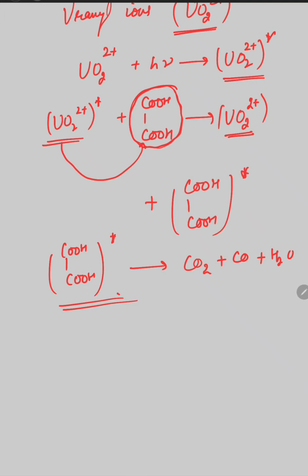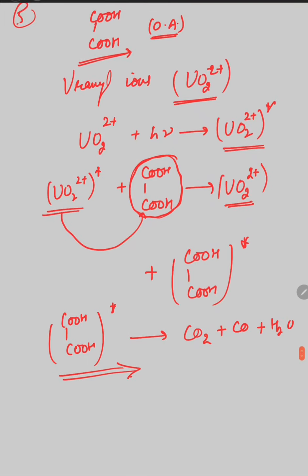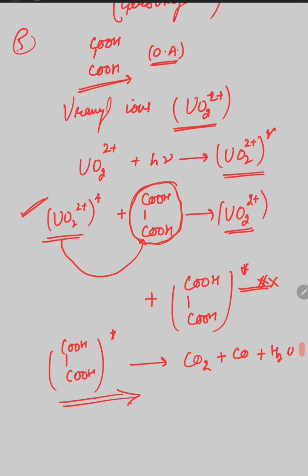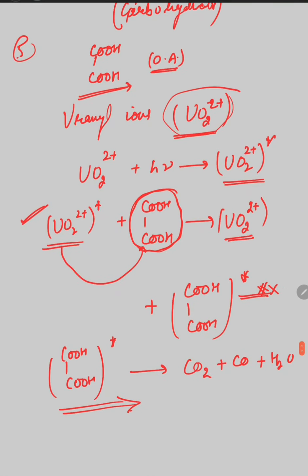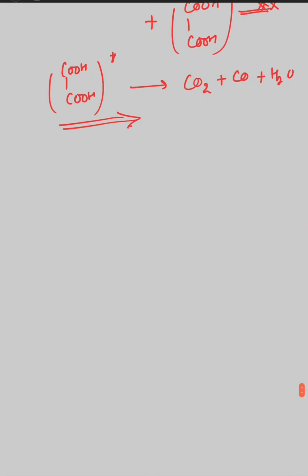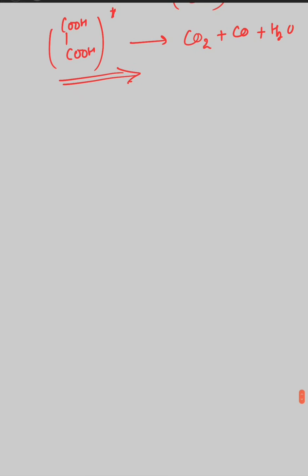So this decomposition reaction is not possible if the molecule is not excited, and the molecule is excited only in the presence of uranyl ions. So that's why uranyl ions act as a photosensitizer for this decomposition reaction. Okay, so this is all about photosensitizer and the photosensitization process.